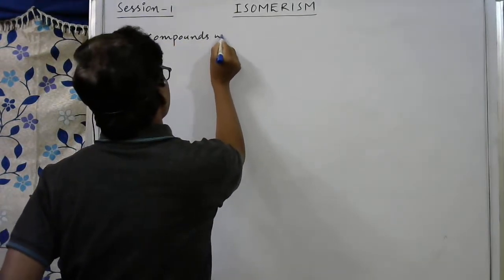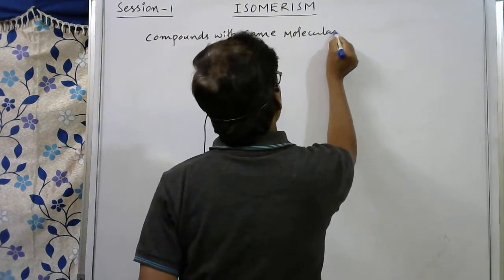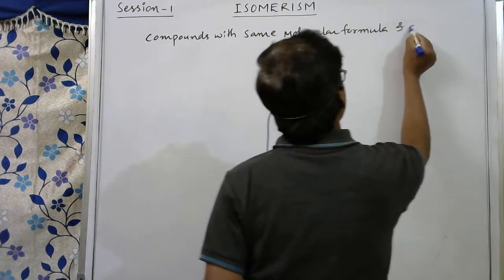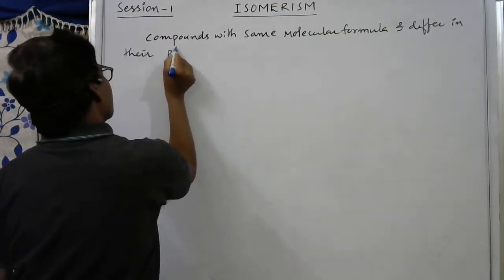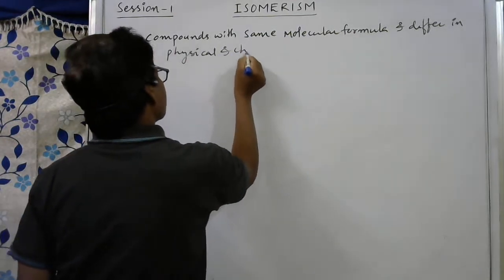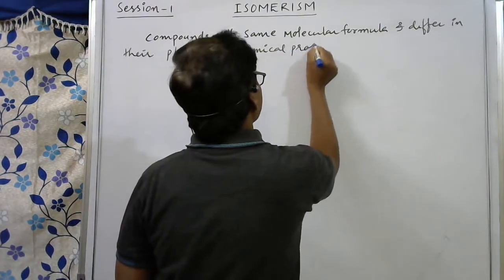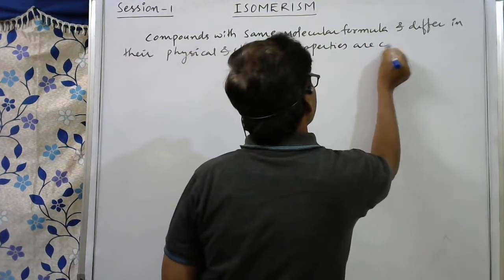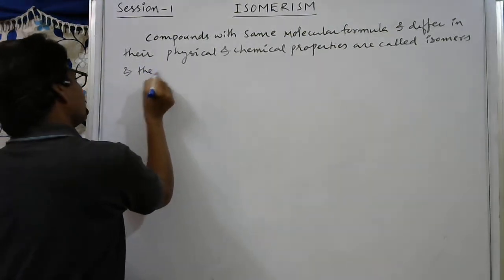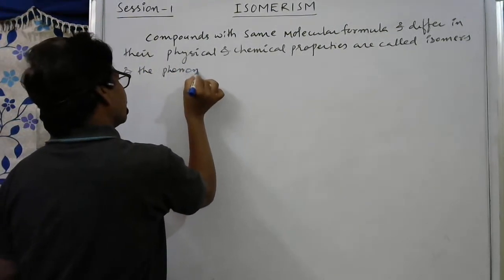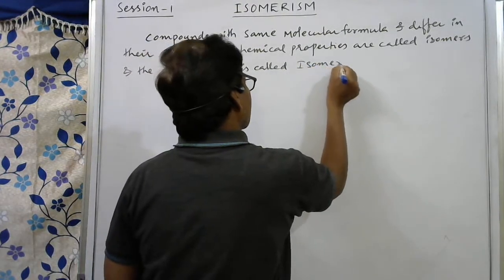Compounds with the same molecular formula and differ in their physical and chemical properties are called isomers, and the phenomenon is called isomerism.